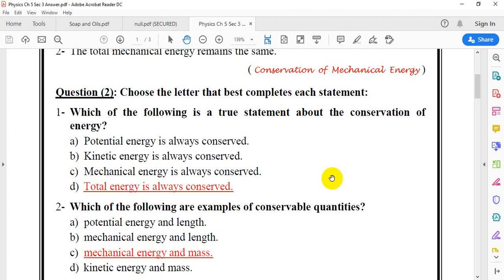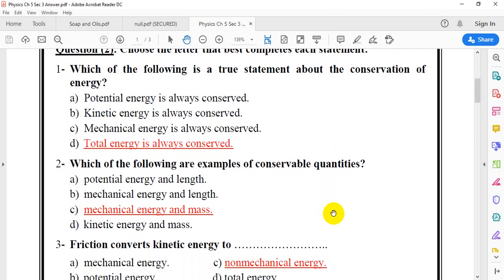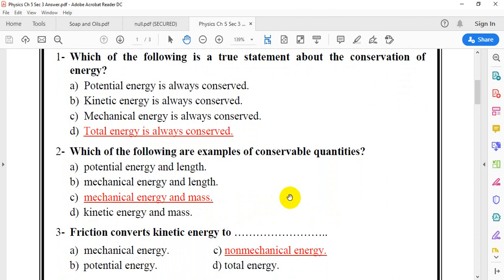Which of the following are examples of conservable quantities? Conservable quantities are kept constant: mechanical energy and mass. Mass is a conservable quantity, and mechanical energy can be a conservable quantity.